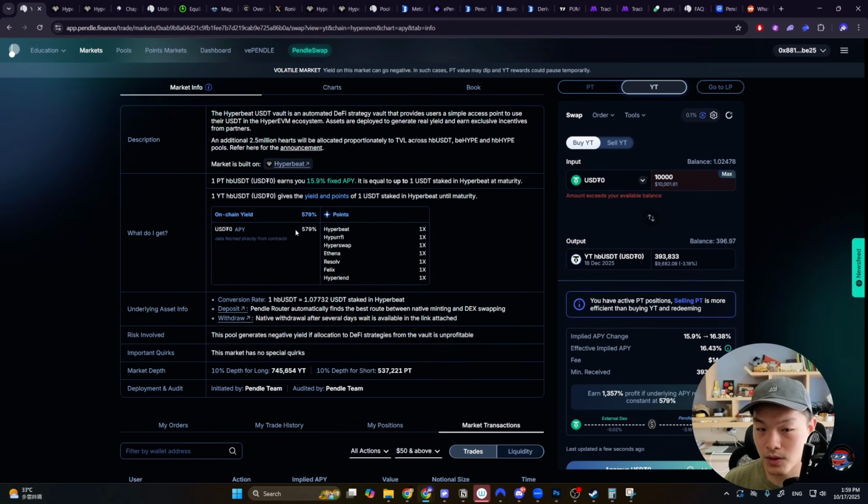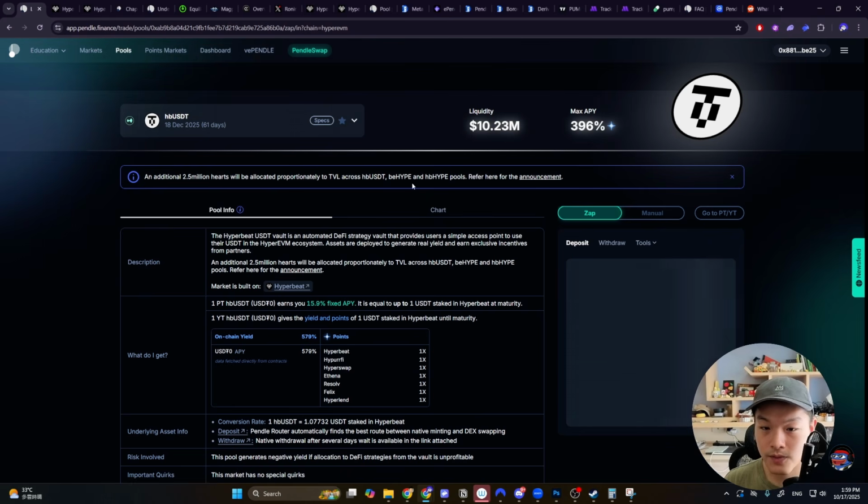And again, the YT, you will earn the underlying yield. If the yield spikes, like what we saw in the last couple of days, a ton of people made money from the YT, right? But that's more of a black swan event. I don't think there's going to be like a huge liquidation event, one after another, right? So in this yield, you could expect it to drop a lot. But what you will notice is that by holding the YT, you would earn a lot of points from these protocols as well. So if you're trying to earn an airdrop, then buying some YT could be good when it's cheap, or you could be looking at providing liquidity to get exposure to both.